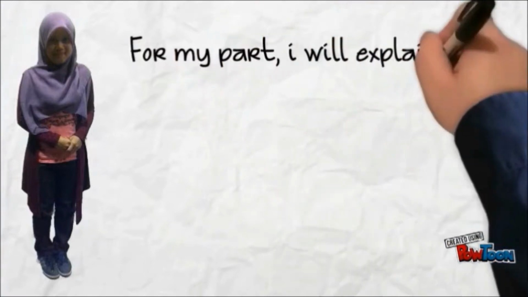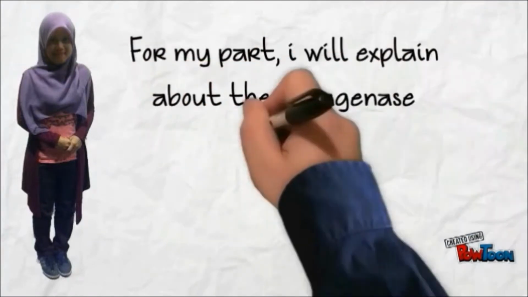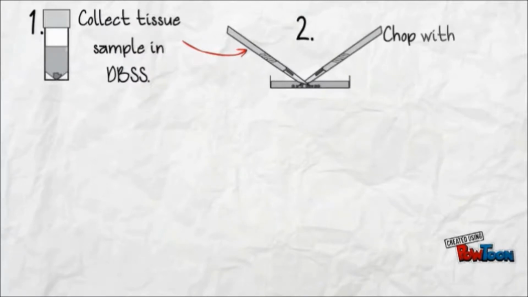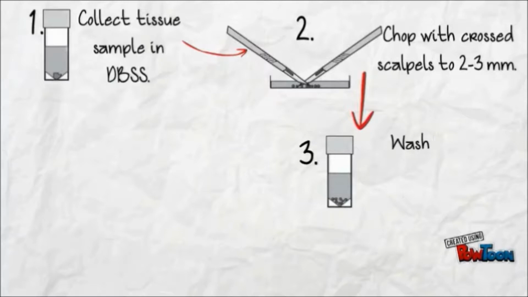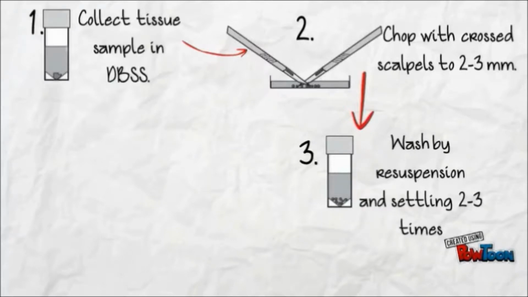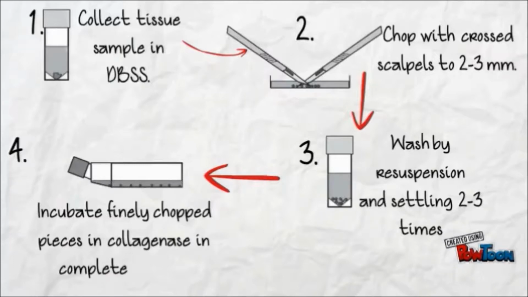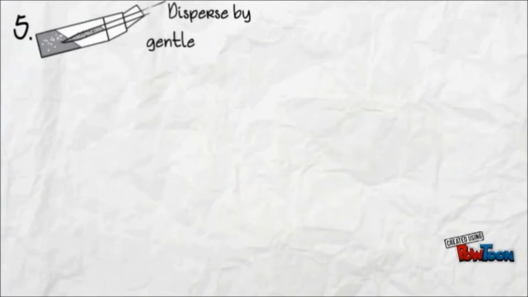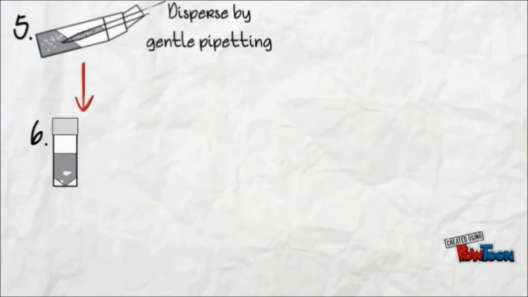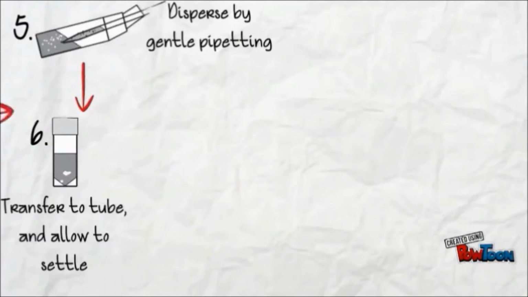For my part, I will explain about the collagenase digestion. First, collect tissue sample in DBSS. Second, chop with fine cross scalpels to 2 to 3 mm. Third, wash by resuspension and settling 2 to 3 times. Then incubate finely chopped pieces in collagenase incomplete medium. Disperse by gentle pipetting, then transfer to tube and allow to settle.